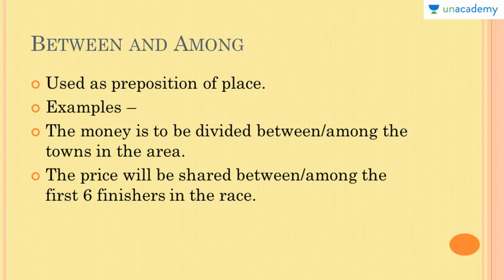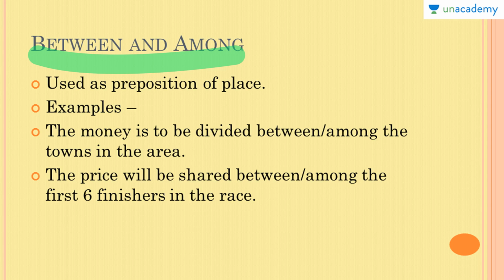Let's first examine between and among. These are used as prepositions of place, and an example is: the money is to be divided between / among the towns in the area. Here the number of towns is actually not clear. If the number is not clear, then both between and among can be used, and we will find where their use differs in the next slide.